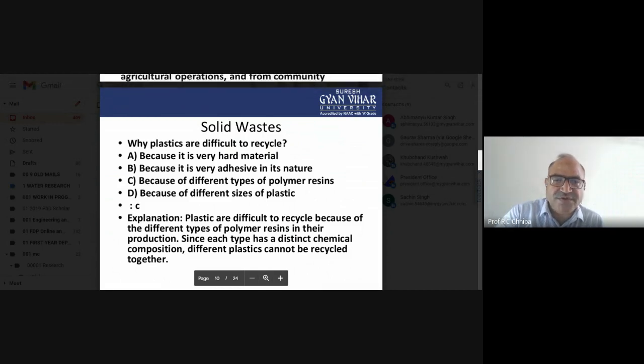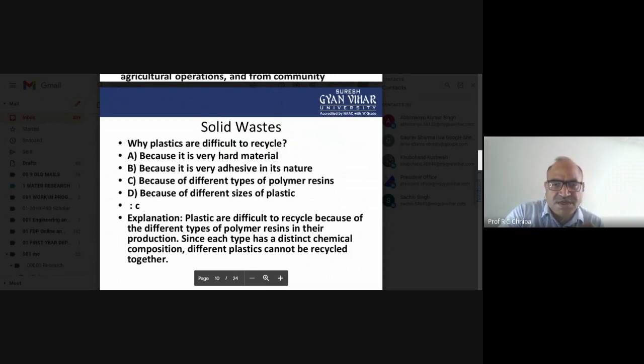So, in the case of plastics, recycling is very difficult because of the number of polymers involved, whatever the flexibility, whatever the rigidity. Thermosets, polypropylene, and other copolymers, it is because of those resins, so the correct answer itself is different. Plastics are difficult to recycle because of the different types of polymer resin in their production, since each type has a distinct chemical composition and different plastics cannot be recycled together.